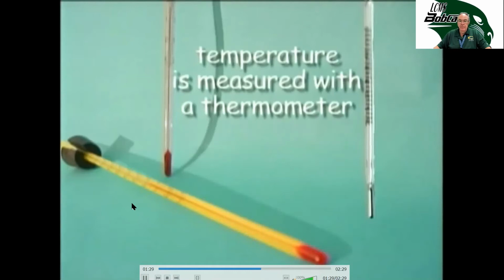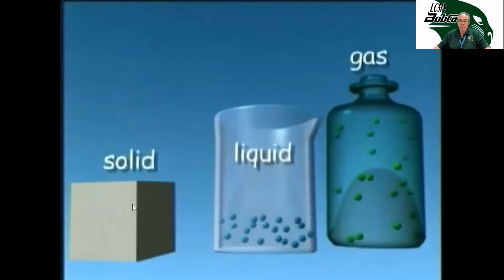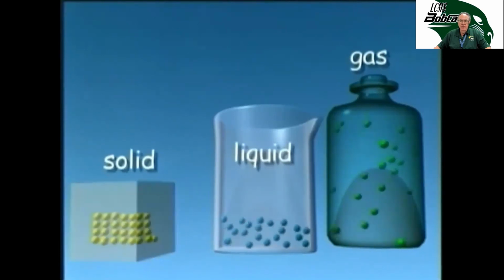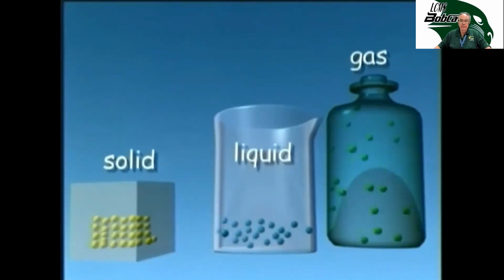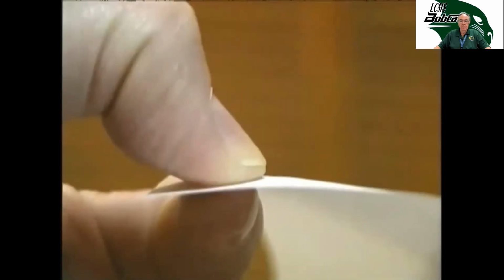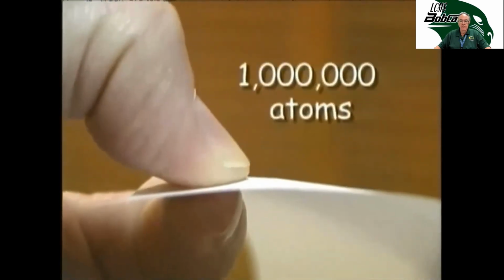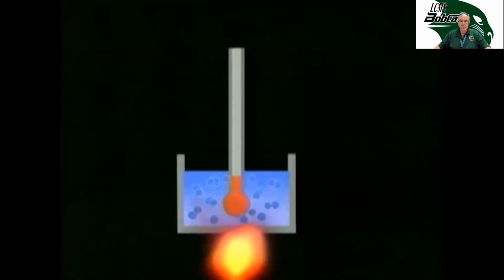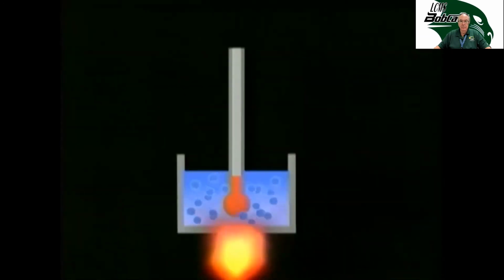It works like this. All matter is made up of atoms and molecules that are in constant motion. We can't see this motion because the atoms and molecules are so very small. A piece of paper is 1,000,000 atoms thick. When matter is heated, the atoms or molecules move faster with greater strength. They bounce around more and are more active.